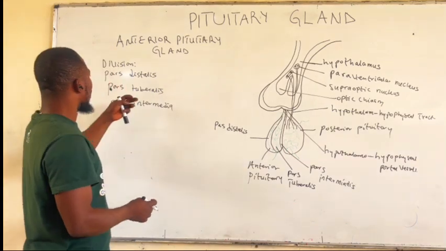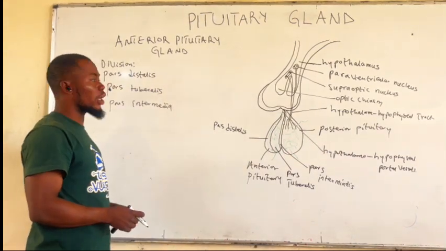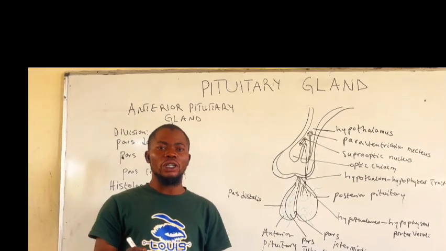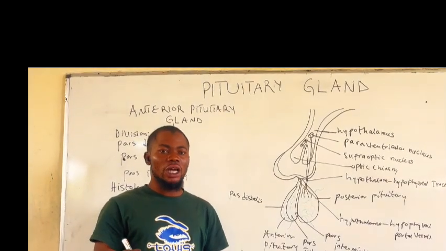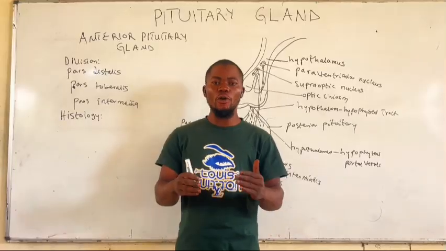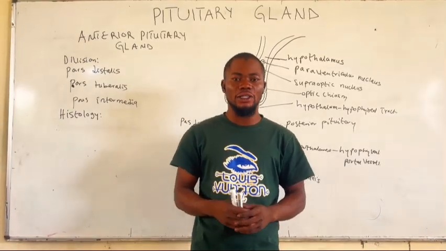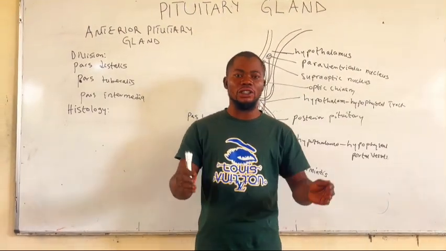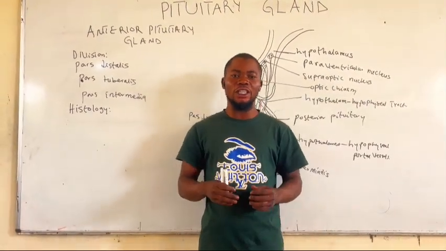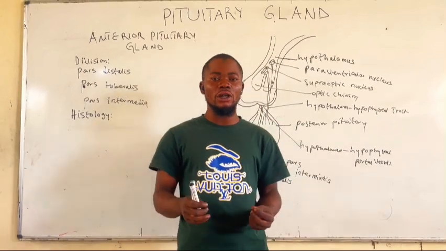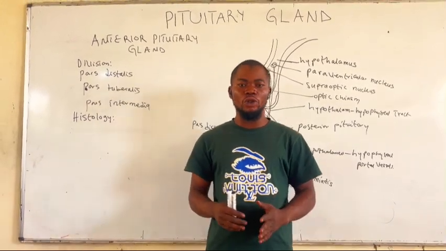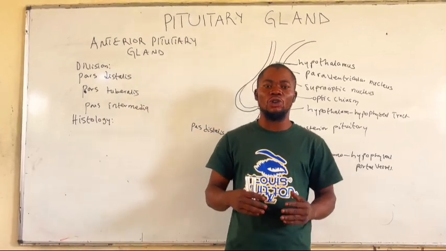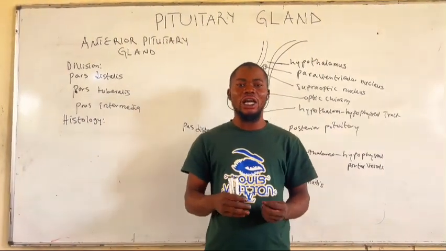Up next is the histology of the pituitary gland. Histologically, pituitary gland contains majorly two different types of cells, and these cells are the chromophobe cells and the chromophile cells. The chromophobe cells are those cells that are not properly stained, and we should know that the chromophobe cells do not participate in the secretory function. They only serve as a precursor for the chromophile cells. The chromophile cells are those cells that contain granules and they are darkly stained.